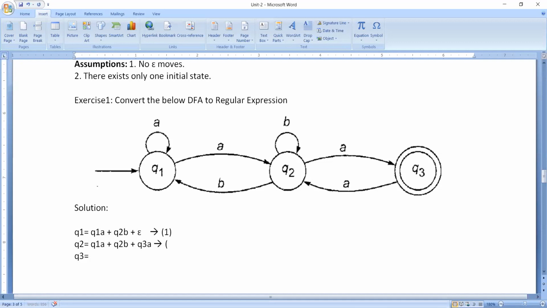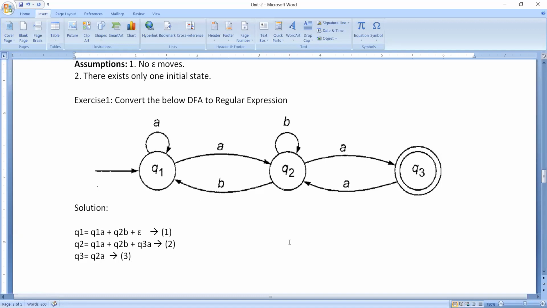So please, this is very important. If you make anything wrong while taking these transitions, then automatically whatever regular expression you are going to get is also going to become wrong. Then last one, Q3. Can someone help me out in this? Yes, Q2 on A. Very good. Q2 on A will be for Q3. Apart from that, do we have anything for Q3? No. So I am going to take this as the third expression.